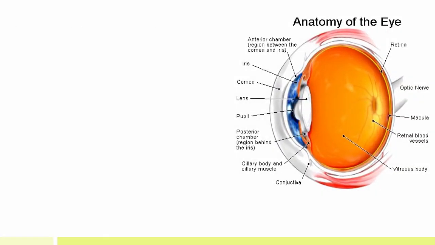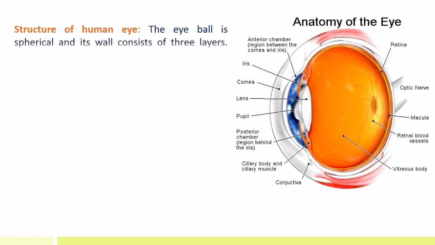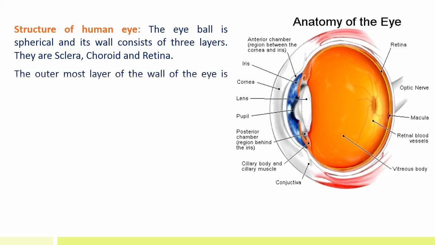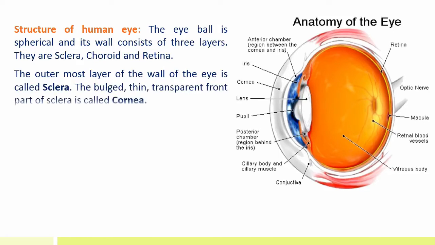Structure of human eye. The eyeball is spherical and its wall consists of 3 layers. They are sclera, choroid and retina. The outermost layer of wall of the eye is called sclera. The bulged thin, transparent front part of sclera is called cornea.